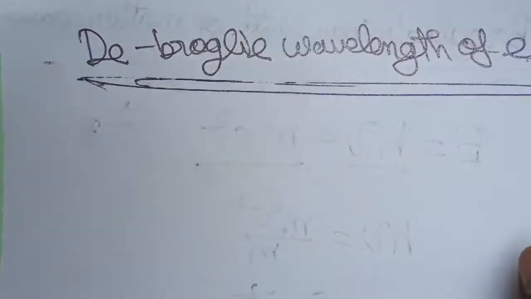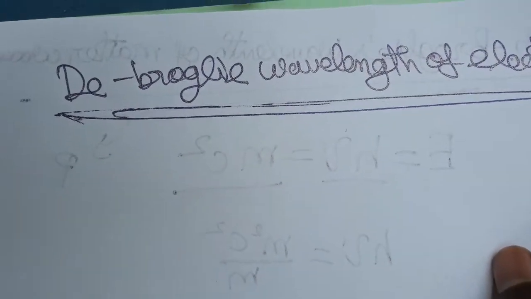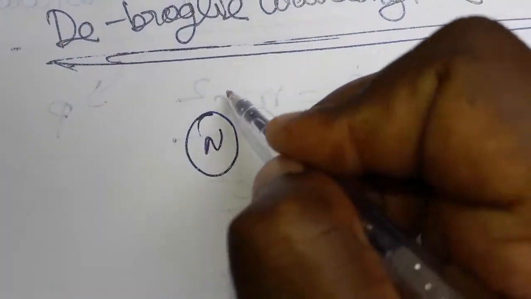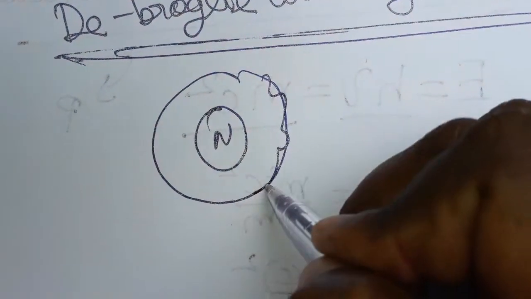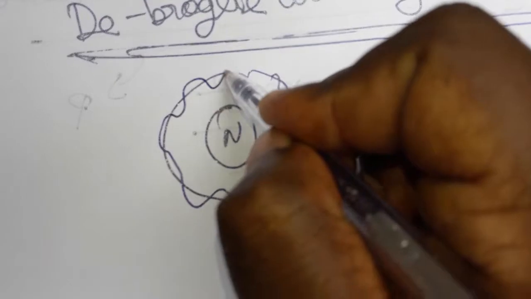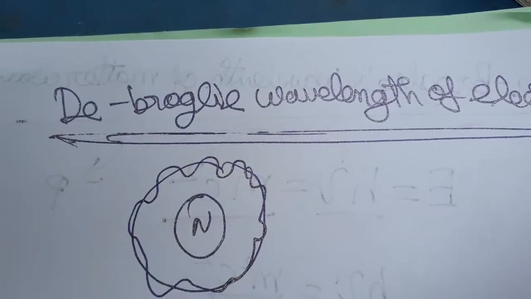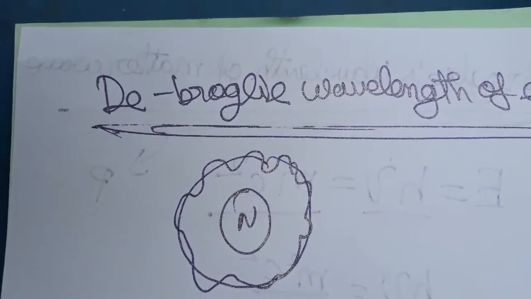Hello friends, today we are going to find the de Broglie wavelength of an electron. An electron is a small particle, but here we are going to consider it as a wave in nature. When it is wave-like, it revolves around the nucleus like this. So today we are going to find the wavelength of the electron, which we can call the de Broglie wavelength. How can we find the wavelength of the electron?